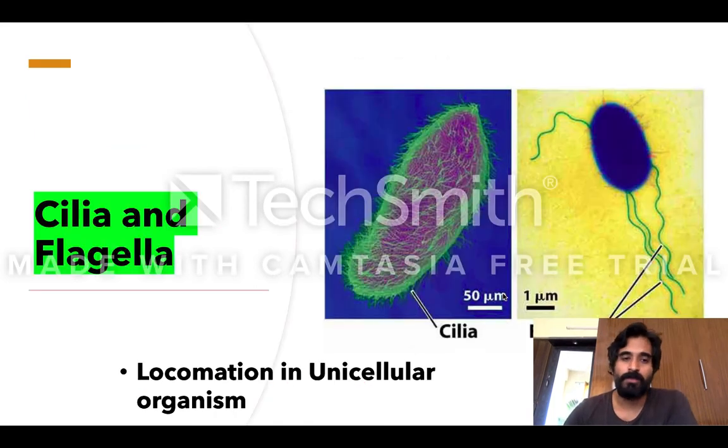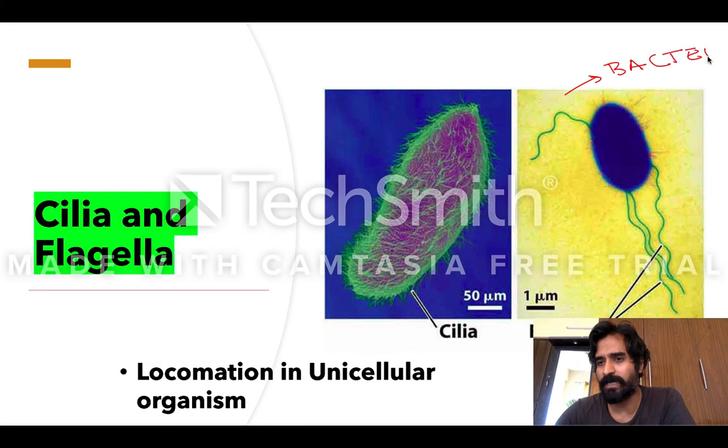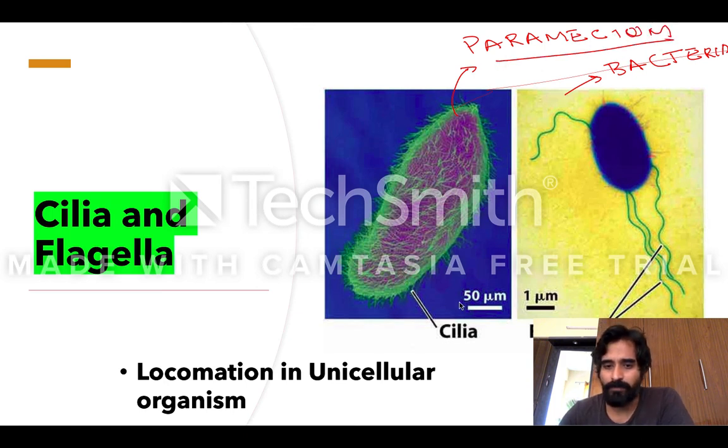Okay, cilia and flagella are present in small bodies like this. Flagella are actually big, and these are present in many types of bacteria. And cilia are present in paramecium. If you know paramecium, and if you know the function of cilia and flagella, it helps in locomotion. So the only thing is it helps in locomotion.